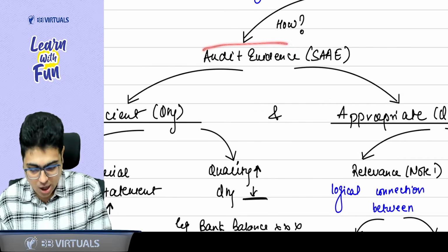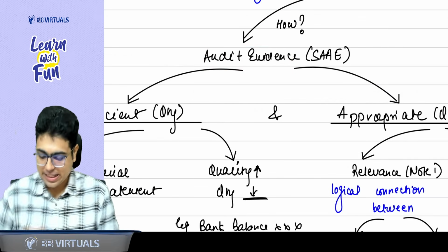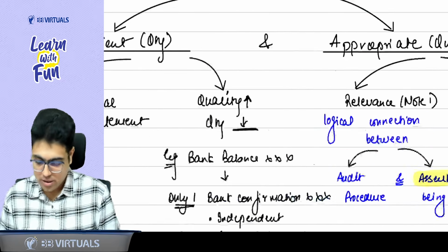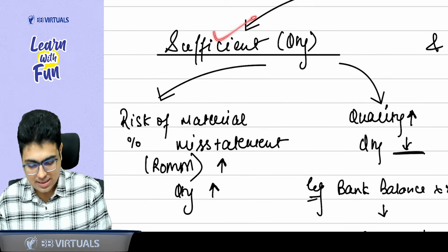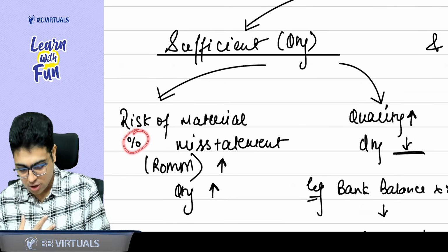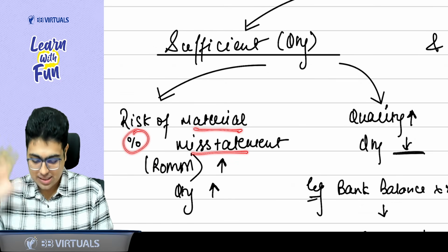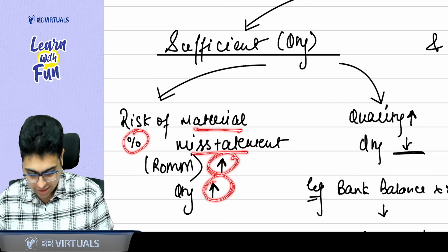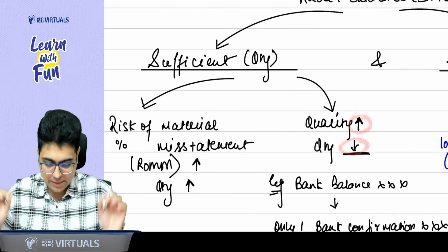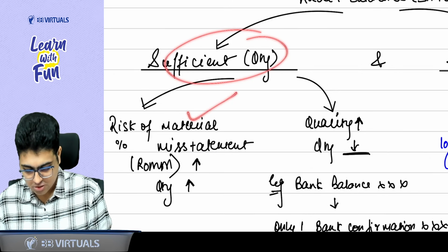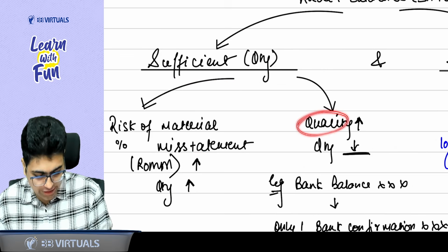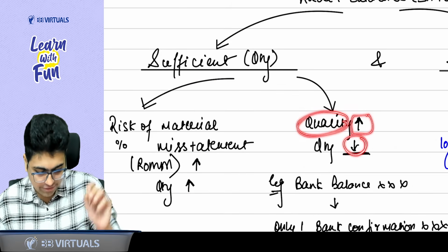Now the question is, how should our audit evidence be? We studied in Inter that audit evidence should be sufficient and appropriate. First of all, what do you mean by sufficient? Sufficiency is a concept related to the quantity of evidence. If you feel that the chances of material misstatement in the financial statement are high, you will collect more evidence. If you are getting good quality of evidence, then even a lesser quantity will be sufficient. So sufficiency depends on risk of material misstatement: more risk, more quantity. It also depends on quality of evidence. If the quality is good, less quantity will work.